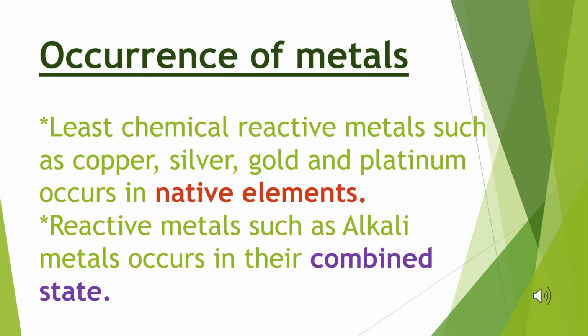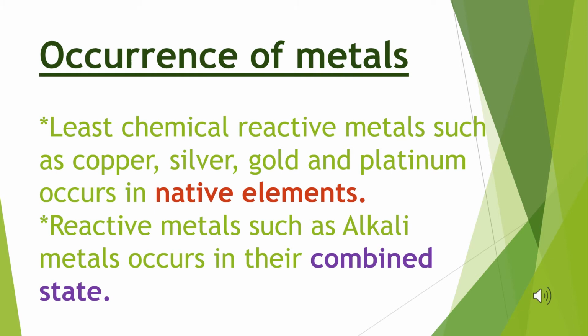Occurrence of metal. Nature is the main and important source for the extraction of metal. In nature, the metal is present in compound form with different chemical properties. Now I classify the metal into simply two categories.